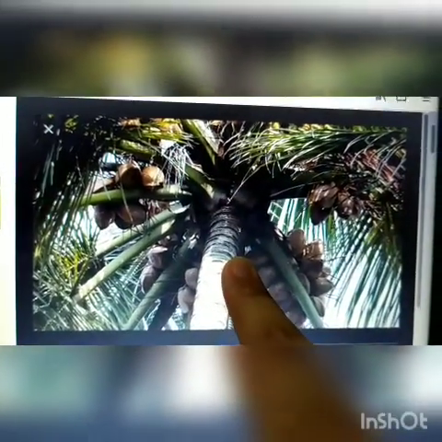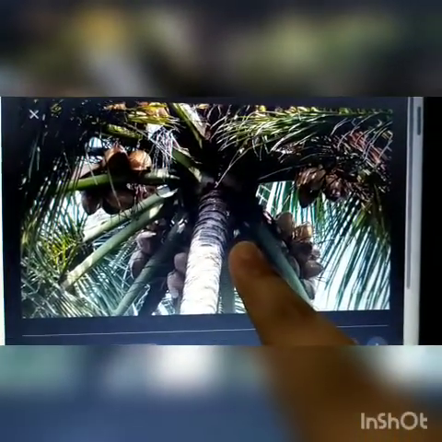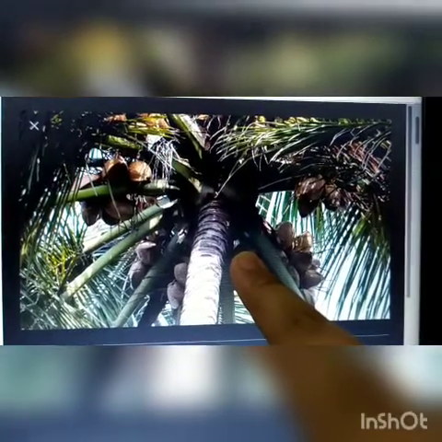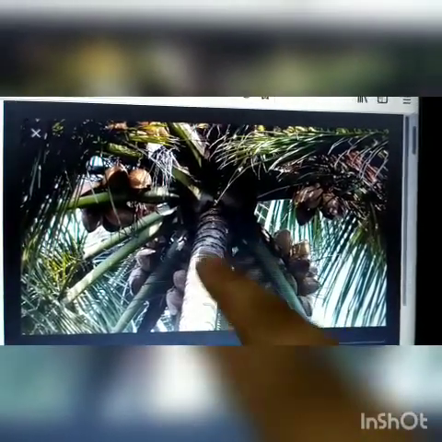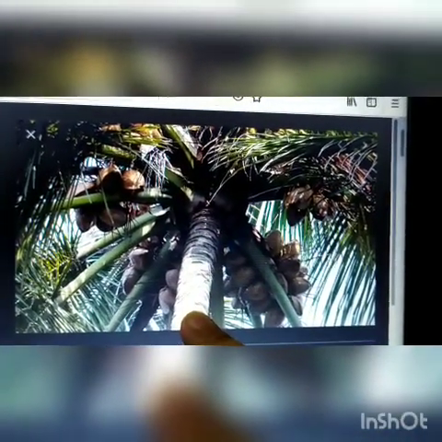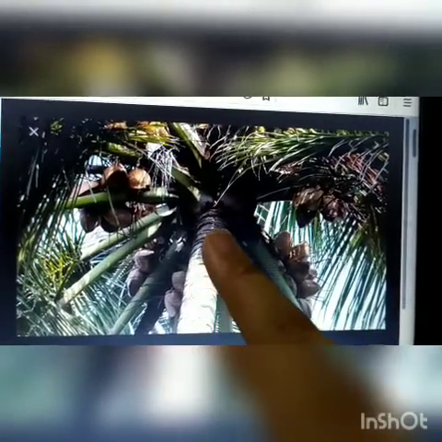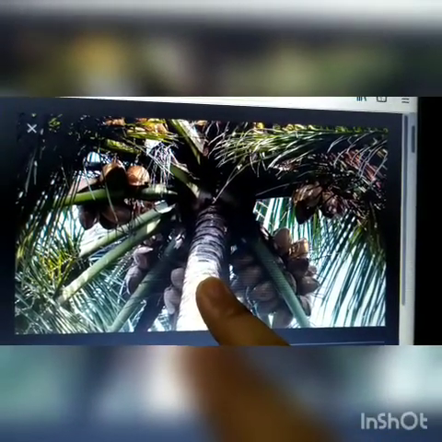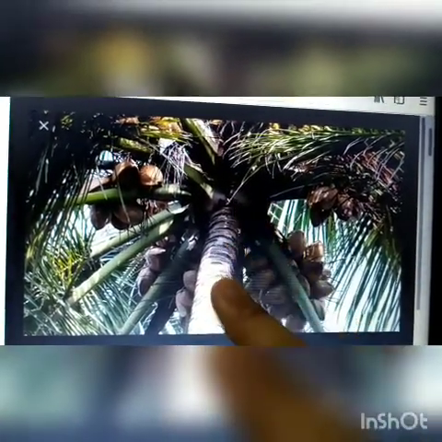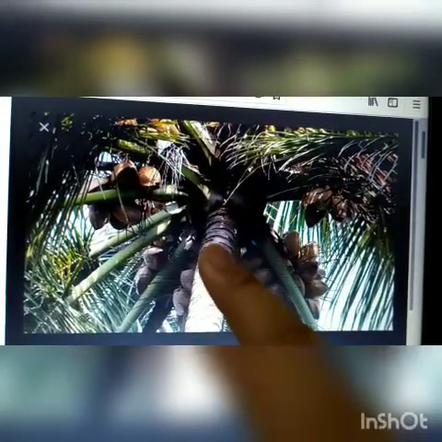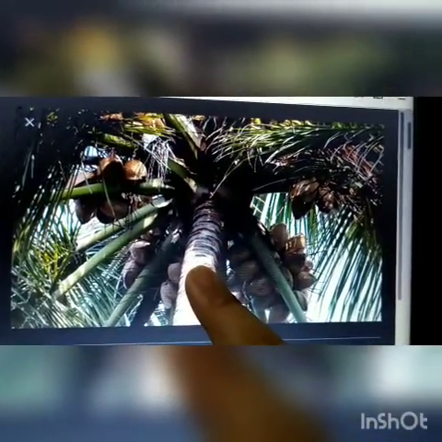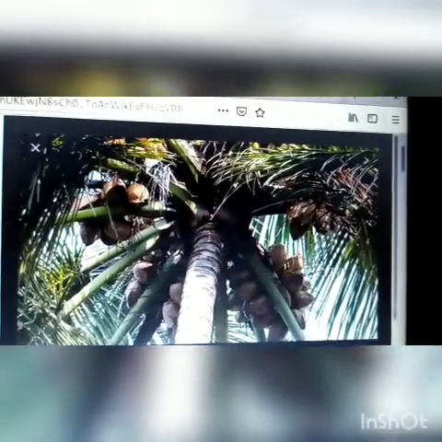Look at this image. This is the image of a coconut tree. As you can see here, the stem is very thick and strong. So, it is able to withstand the strong winds. That means it cannot be damaged by the strong winds. Okay?